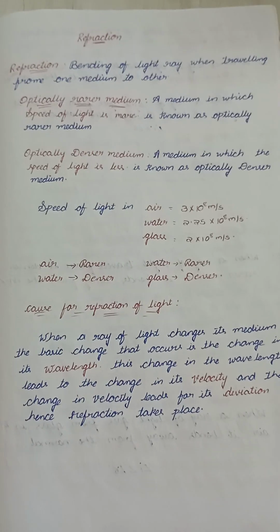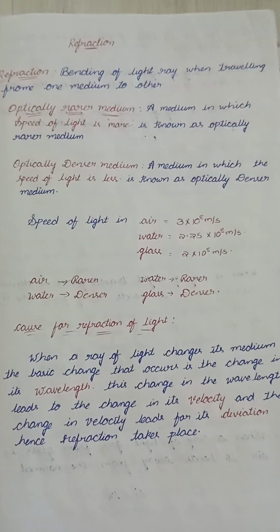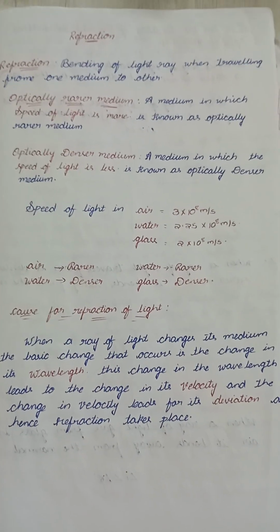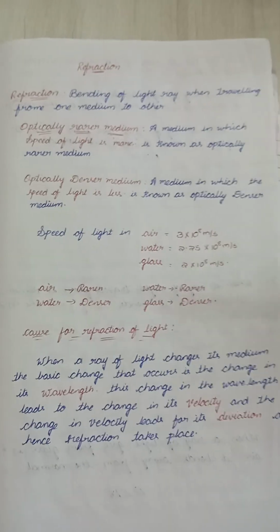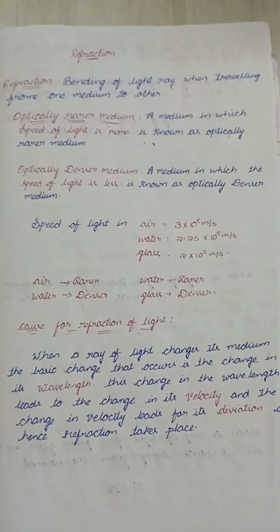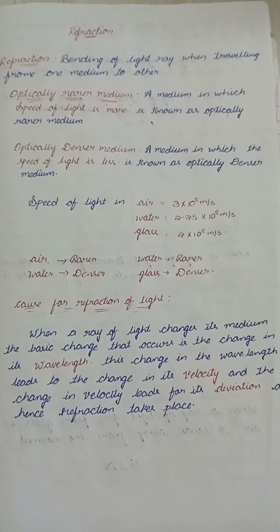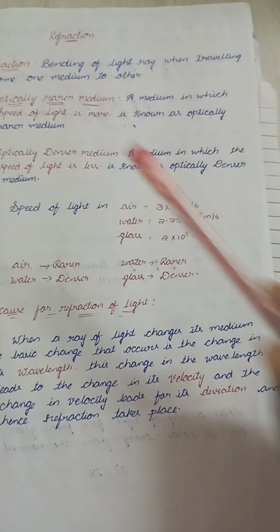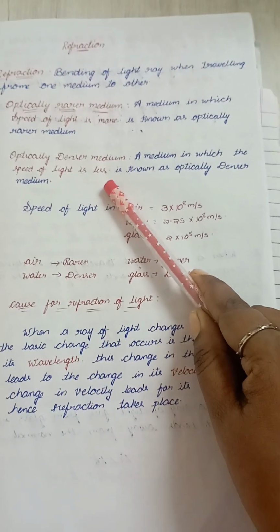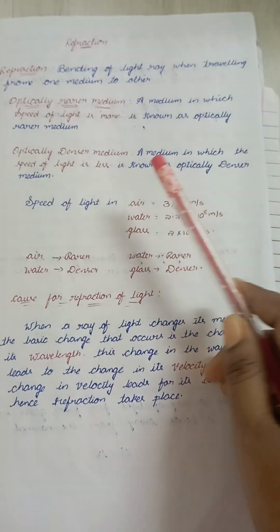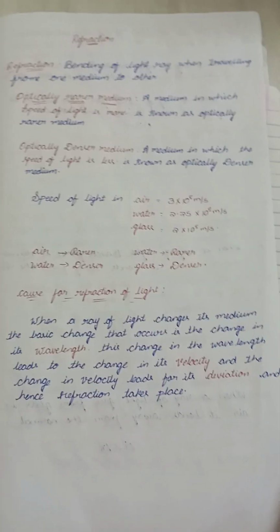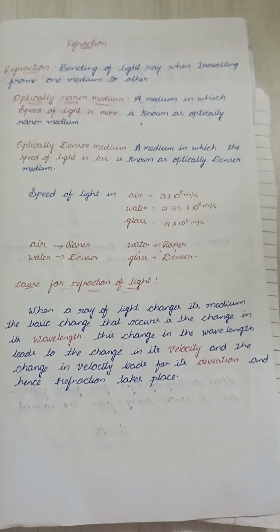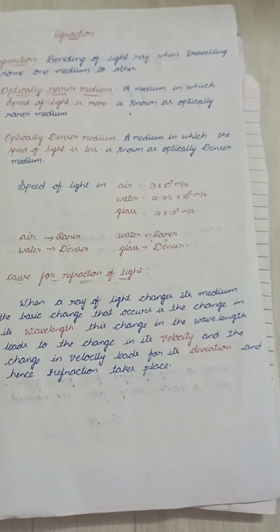Now we will see what an optically rarer medium is. A medium in which the speed of light is more, we call it optically rarer. If light travels with more speed, that is optically rarer. And what is optically denser? A medium in which the speed of light is less. If light travels with less speed, we call it a denser medium.